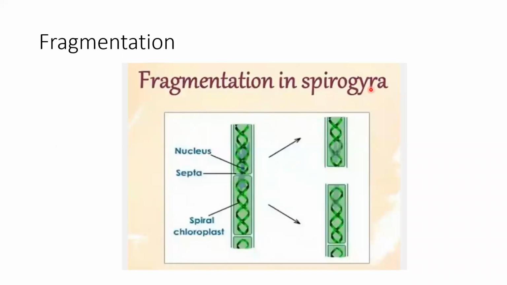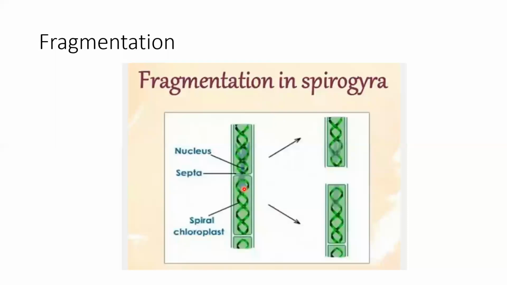Spirogyra is a very simple alga. Although it is multicellular, no two cells are interdependent on each other. All the cells are independent. So although it is a multicellular alga, it is at the cellular level of organization.